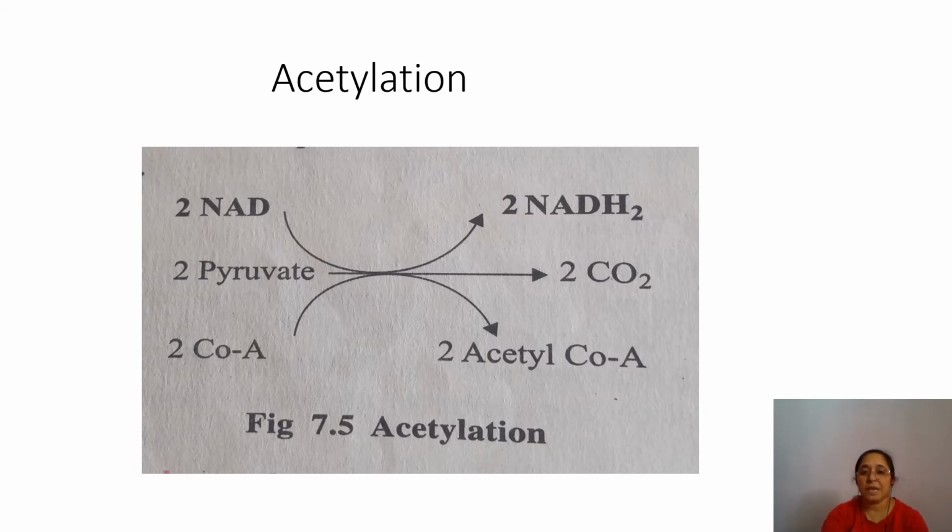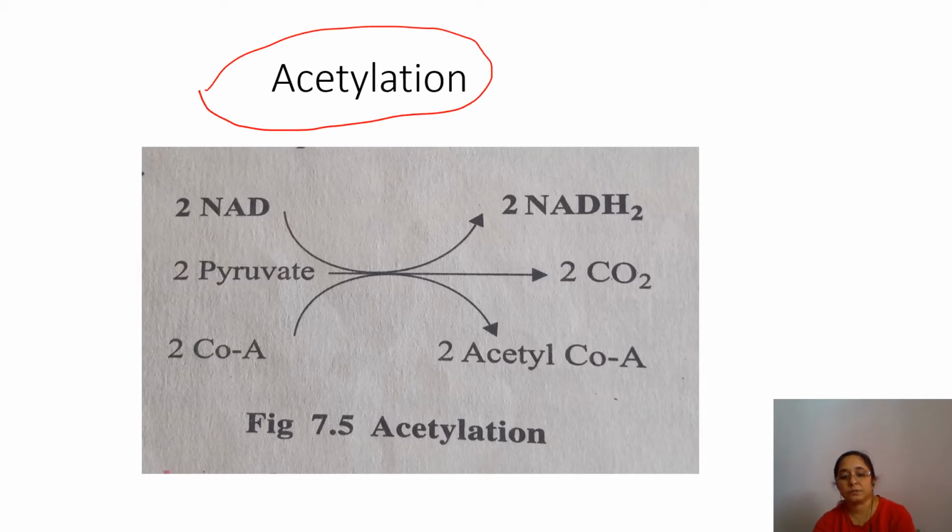Now next is acetylation. What is this acetylation? Actually, pyruvic acid will undergo oxidative decarboxylation. Here you can see, the 2 pyruvate that are produced as the end product of glycolysis will undergo oxidative decarboxylation before entering into the Krebs cycle. Now, removal of carbon dioxide along with the oxidation, removal of hydrogen, takes place, and the reaction is catalyzed by the pyruvic dehydrogenase enzyme.